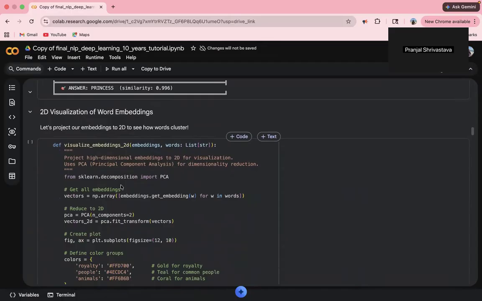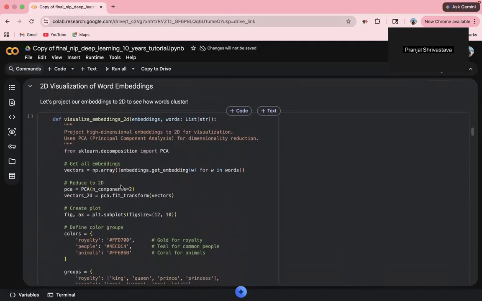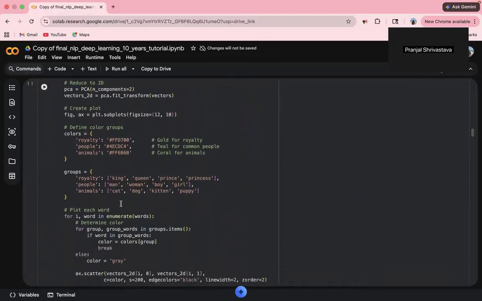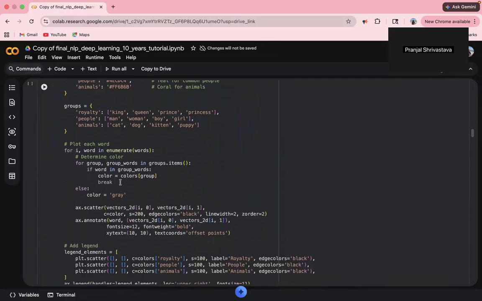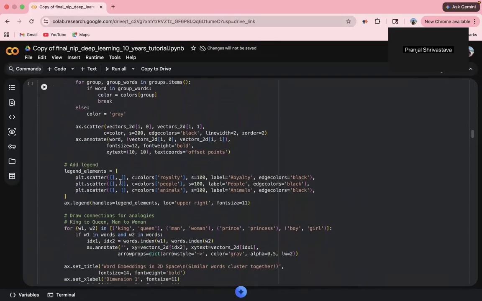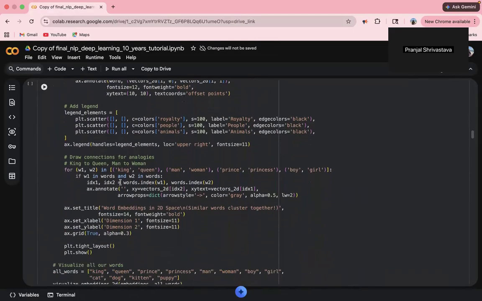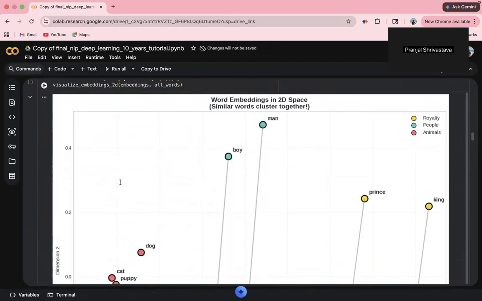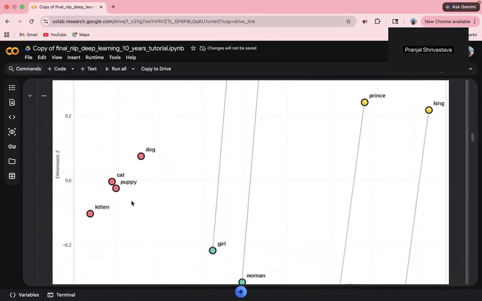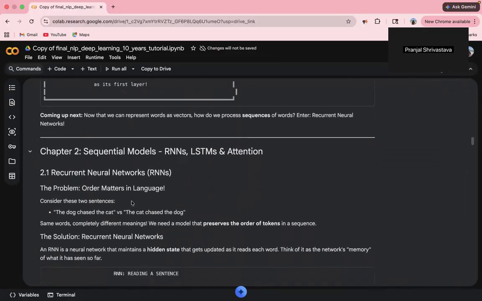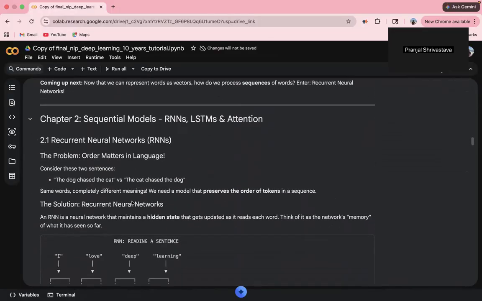Moving ahead, 2D visualization. We project hundreds of dimensions down to 2 so we can see the structure visually. Words cluster by category: royalty words together, geography words together, animals in their own groups. This spatial organization comes entirely from patterns in text with no human labeling. The word embedding chart. Moving ahead to sequential models.